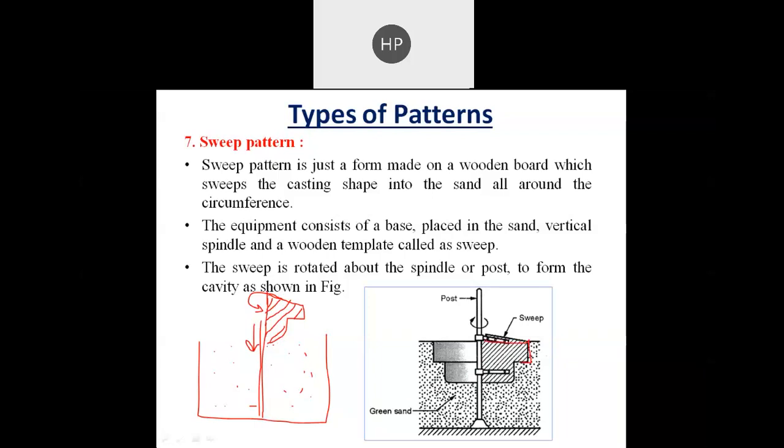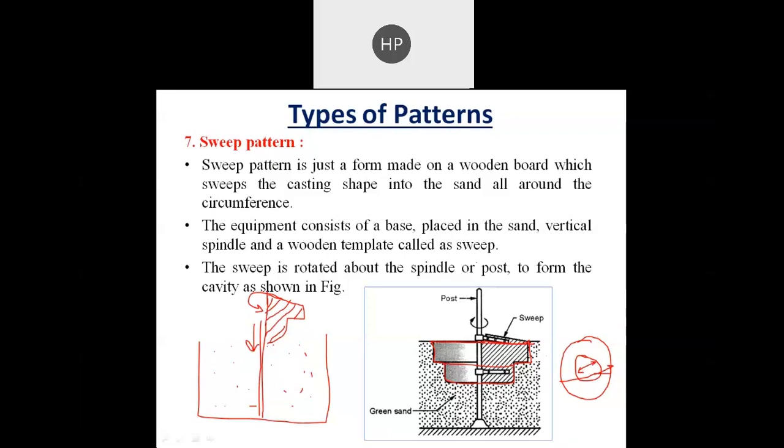So this is the shape we can produce, the round shape. If you see in the top view, it should look like a circle like this. So this big diameter is this one, and this small diameter is this one. So when we want to make a circular shape, such a shape can be easily produced by the sweep pattern.